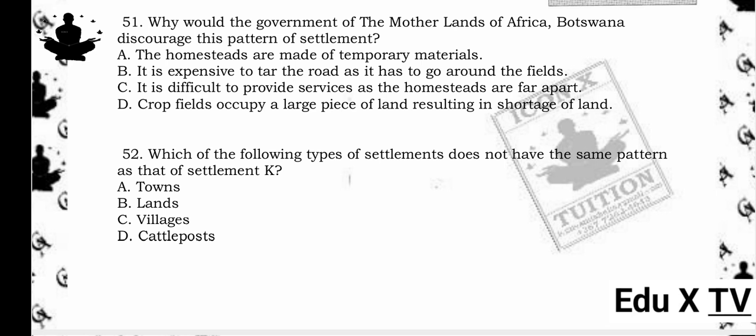52. Which of the following types of settlements does not have the same pattern as that of Settlement K? A. Towns. B. Lands. C. Villages. D. Cattle posts. The answer is A. Towns. Reason being, towns usually have nucleated or planned settlements, unlike the dispersed pattern seen in Settlement K.